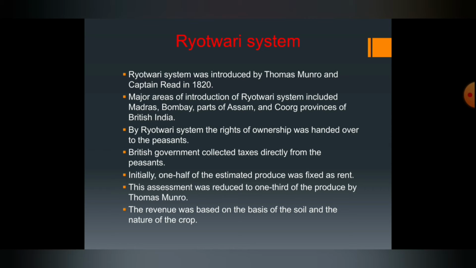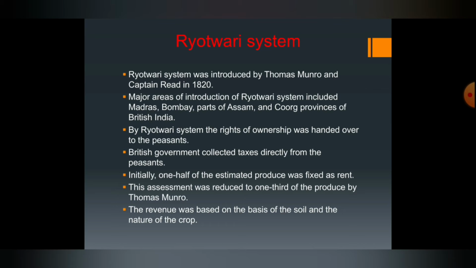So this was introduced by whom? Thomas Munro and Captain Reed. Captain Reed is a name, right? In the year 1820. Major areas of introduction of the Ryotwari system included Bombay, Madras, and parts of Assam and Coorg province of British India. So these were the areas where the Ryotwari system was introduced. What were they? Madras, Bombay, parts of Assam and Coorg.